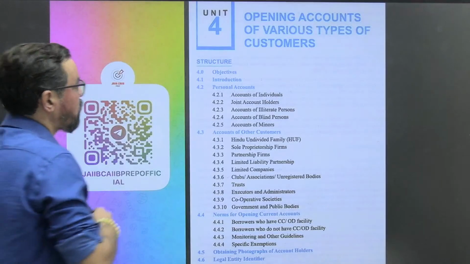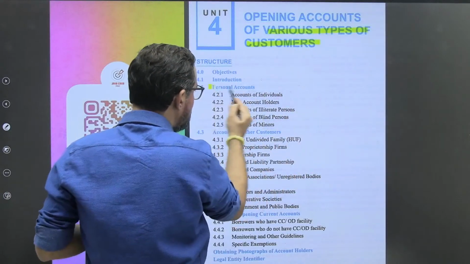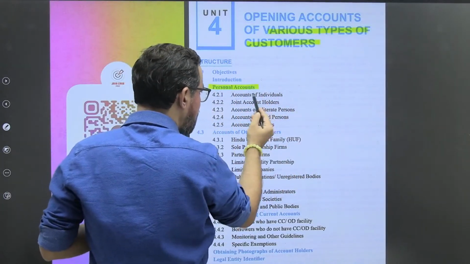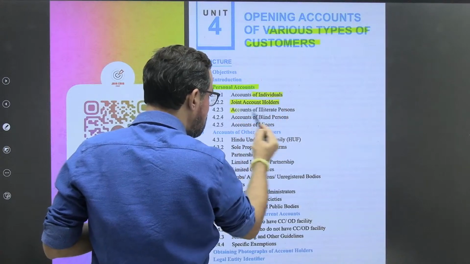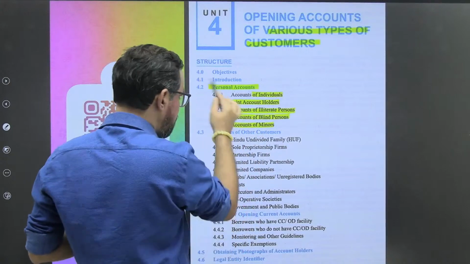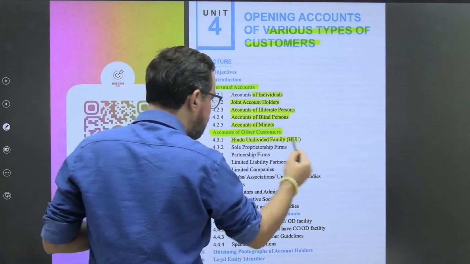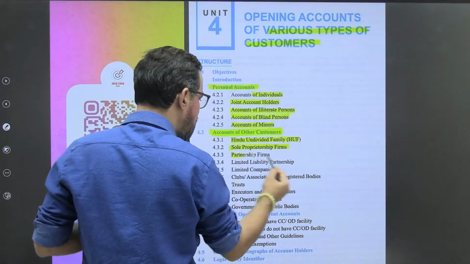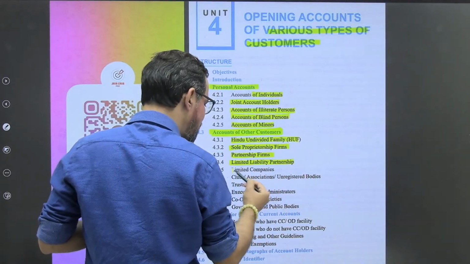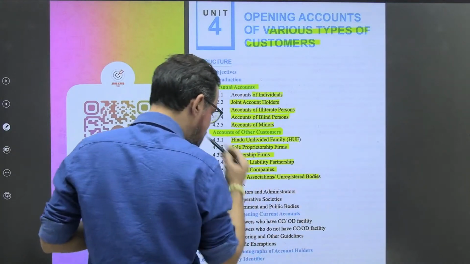So, opening accounts of various types of customers. It includes personal accounts, where we have accounts of individuals, joint holders, illiterate persons, accounts of blind persons, and accounts of minors. The very first subtopic covers accounts of other customers like HUF, sole proprietorship firm, partnership firm, limited liability partnership, and limited companies, club or association, trust.